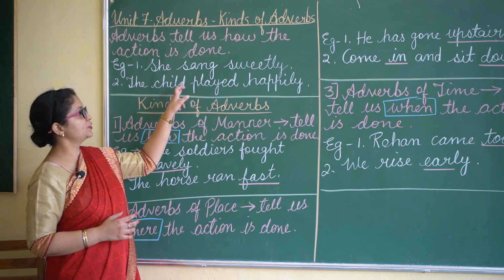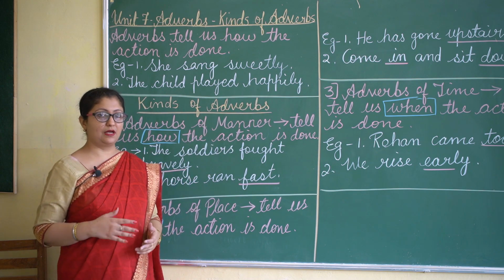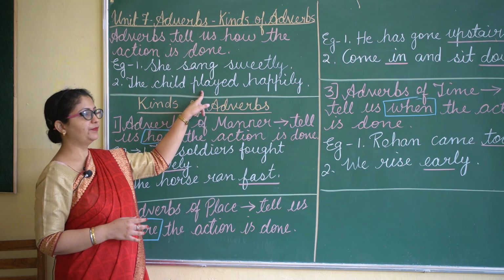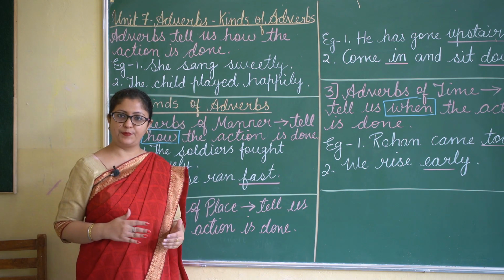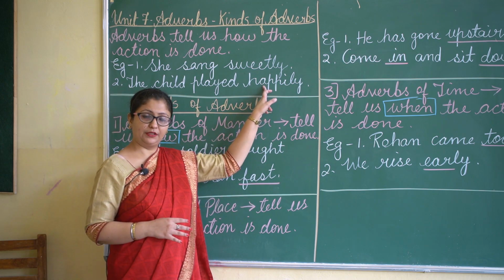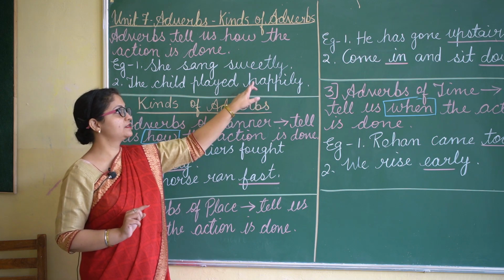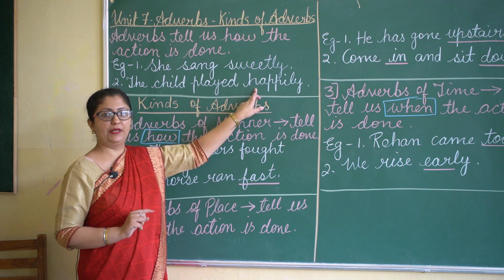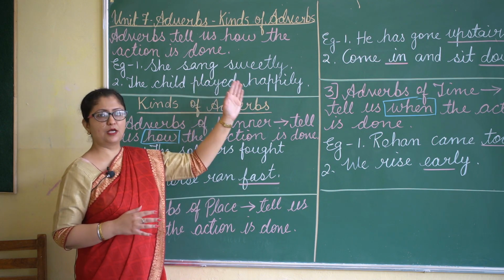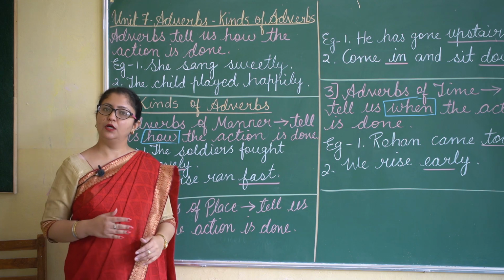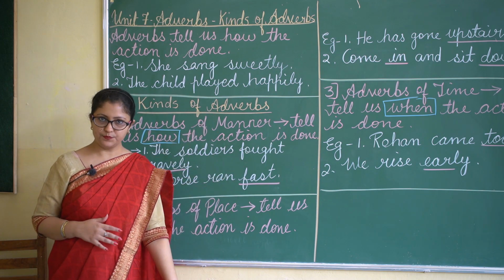Second is, the child played happily. Now here what is the verb? What is the action being done? Played. The child is playing. Now how is the action being done? Happily. So the word happily is an adverb. It is telling us how the action is being done, or you can say these words are adding something more to the meaning of the verb. Now we have three kinds of adverbs.